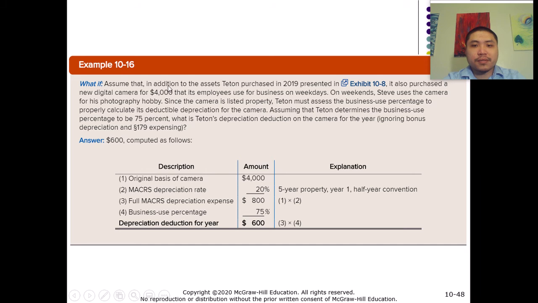And keep in mind that because the business use percentage is 75%, we just use the default MACRS method right here. But if it is less than 50%, then we have have to use the straight line method.